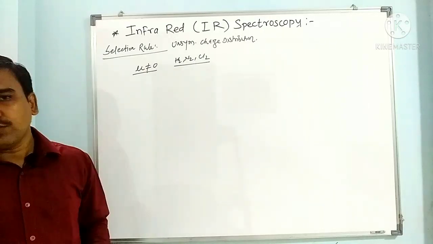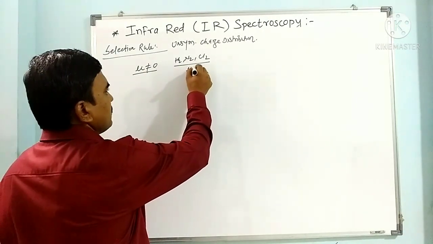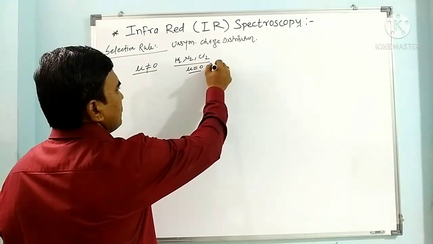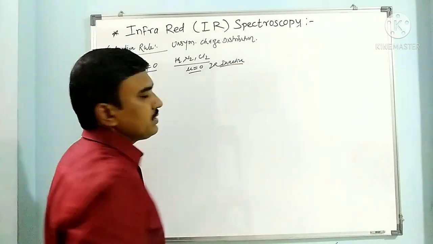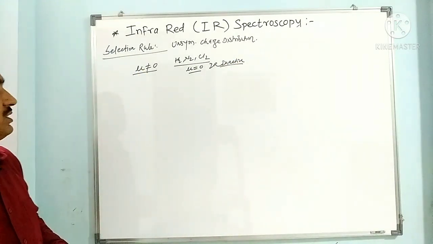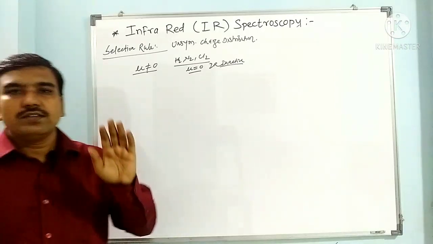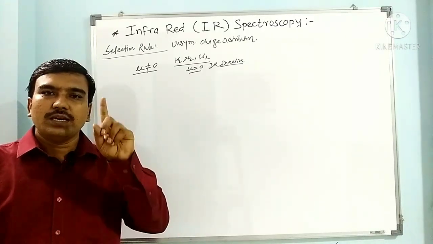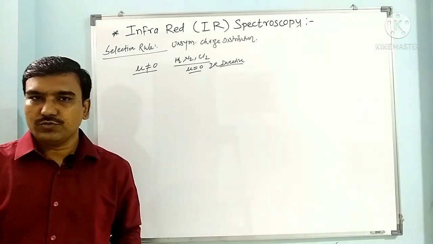Because these are non-polar molecules, their vibrations are also non-polar. So here mu is 0, so it is IR inactive, so it is not absorbing IR radiation. This is the selection rule. The selection rule states that only those vibrations absorb IR radiation which cause unsymmetrical charge distribution.